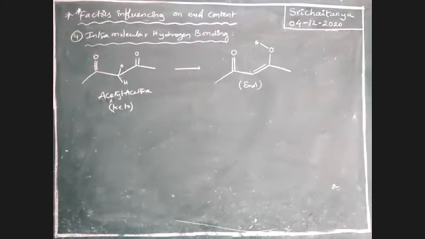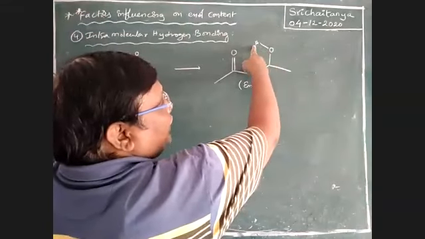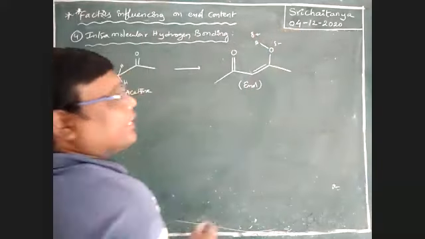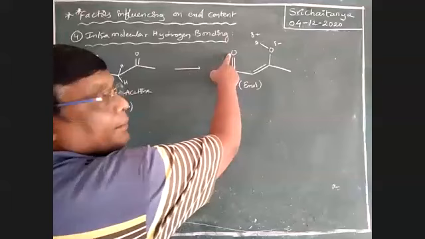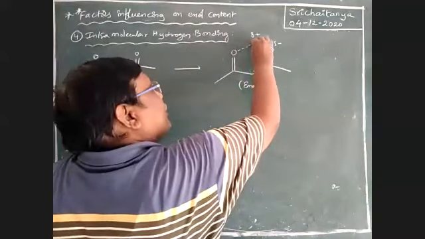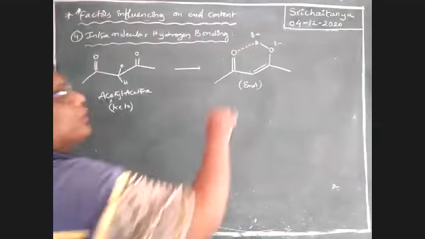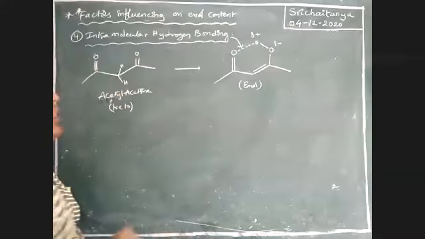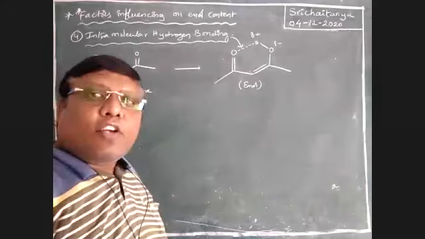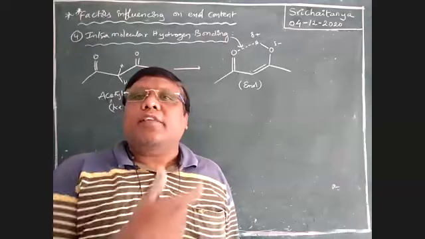See here what we observe. This is oxygen, a highly electronegative element, and this is hydrogen attached to a highly electronegative element. This has partial positive charge and this has partial negative charge. Here is oxygen, also highly electronegative. Between these two, intramolecular hydrogen bonding is formed. Because of that intramolecular hydrogen bonding, ring closing is possible. That is called chelation, and it increases the stability of the compound.